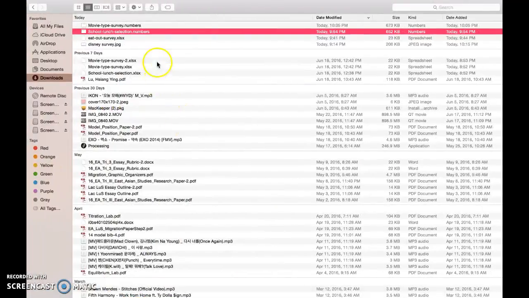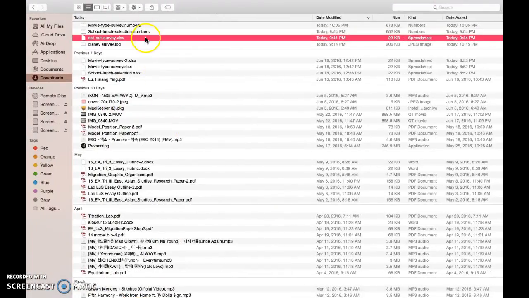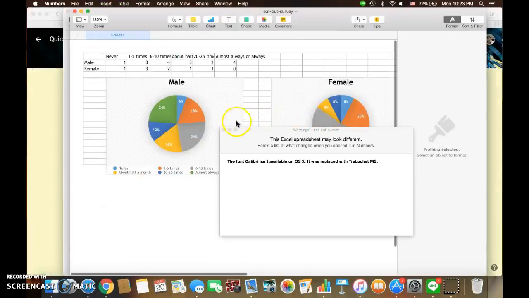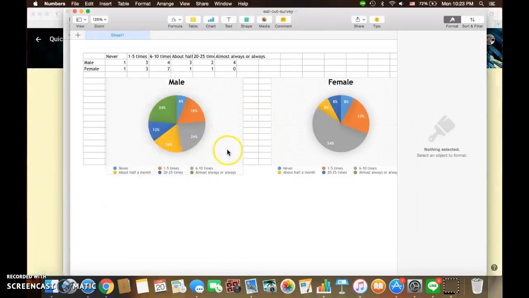The next one is eat out. The question is, how many times do you eat out a month? As you can see in this chart, there are two people who say they never eat out in a month, 1 male and 1 female.